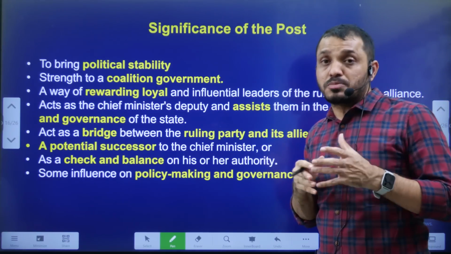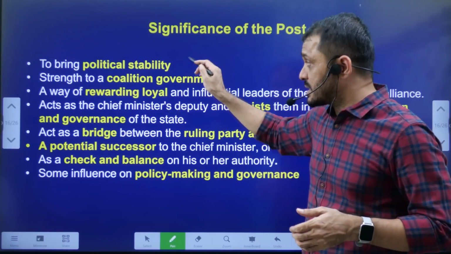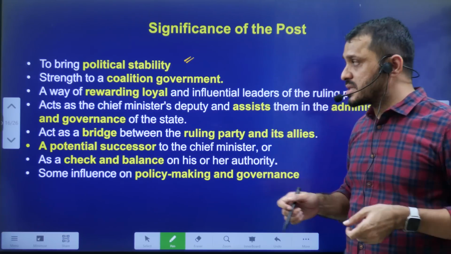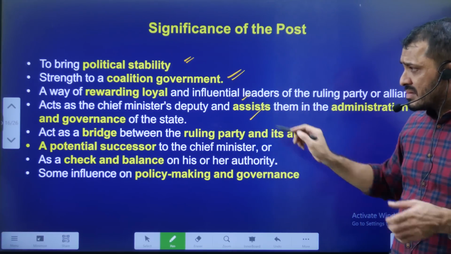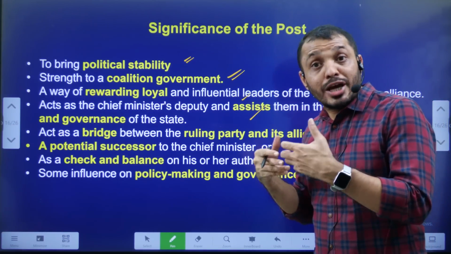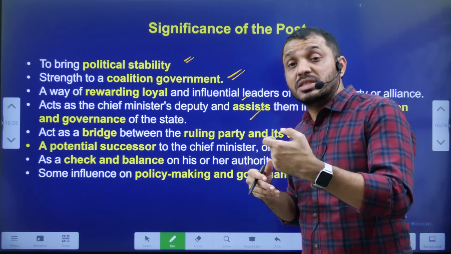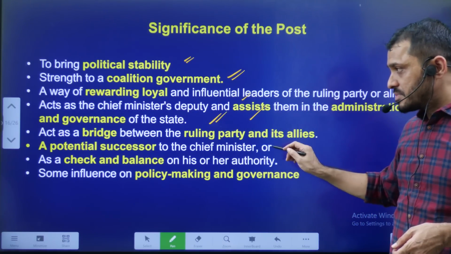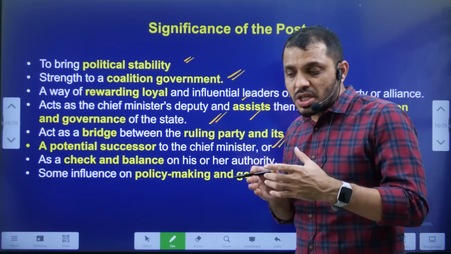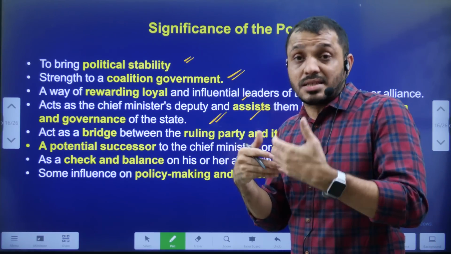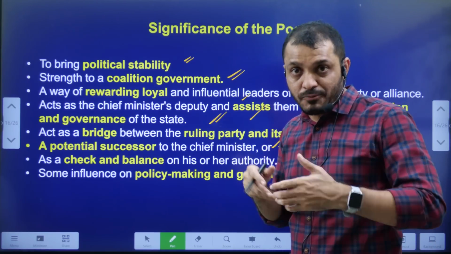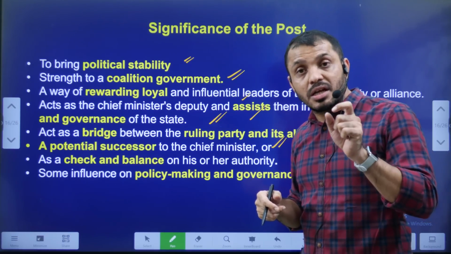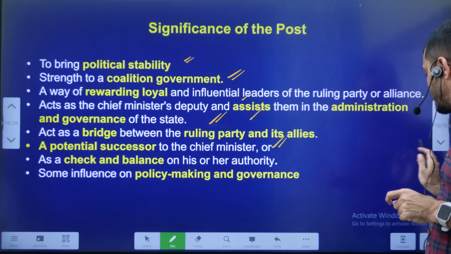Why is this Deputy Chief Minister's post very important? It adds political stability because you are giving more priority to your political partners. And sometimes, a person who works very loyally for the political party will be rewarded with the deputy chief minister post. It helps in the governance, and the deputy chief minister will bring the political successor. It will groom this post, the future chief minister or future prime minister. That kind of leadership learning opportunity also will be there with respect to deputy chief minister.